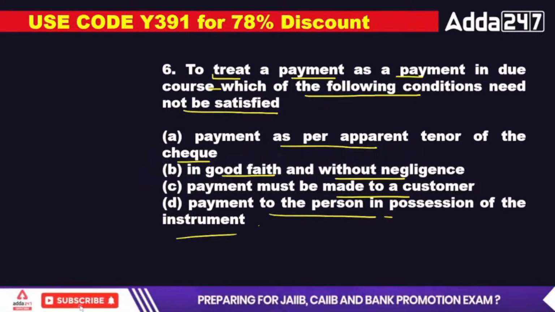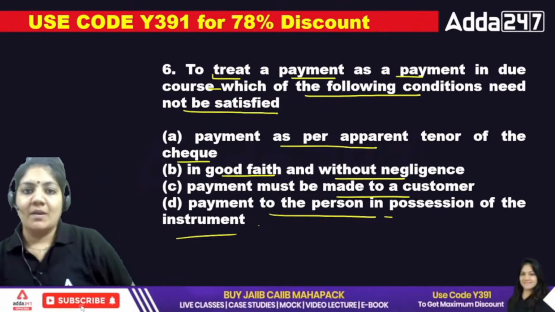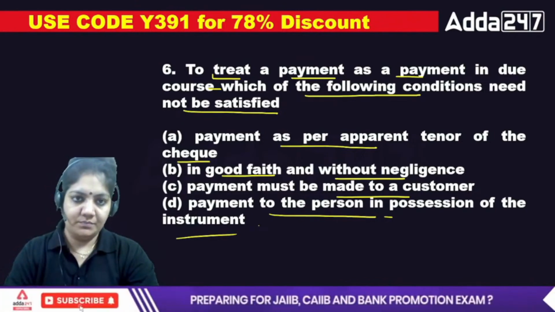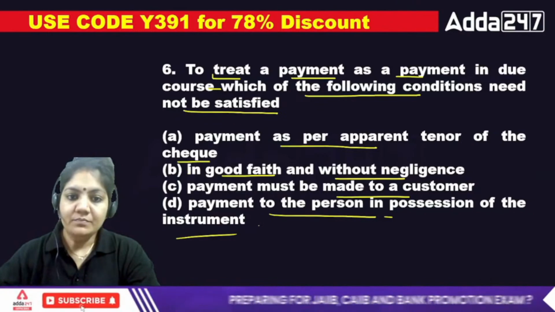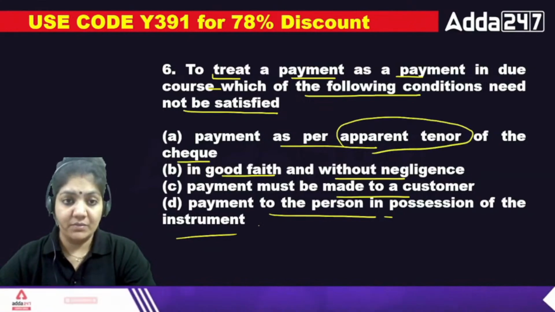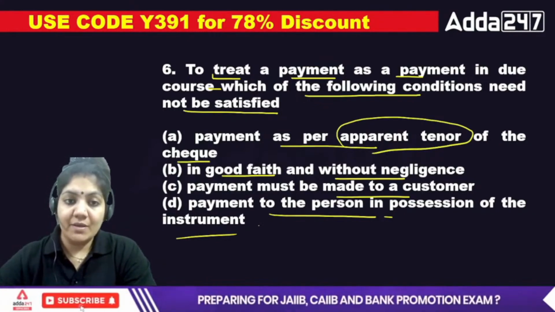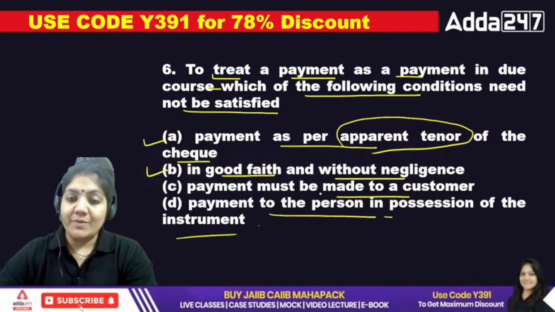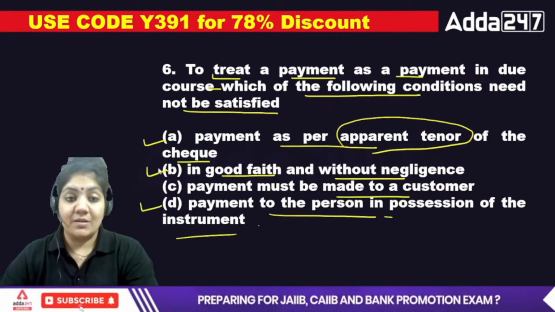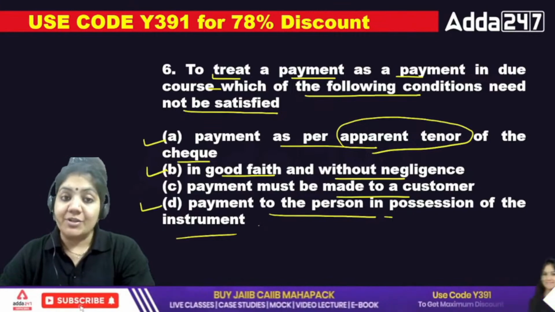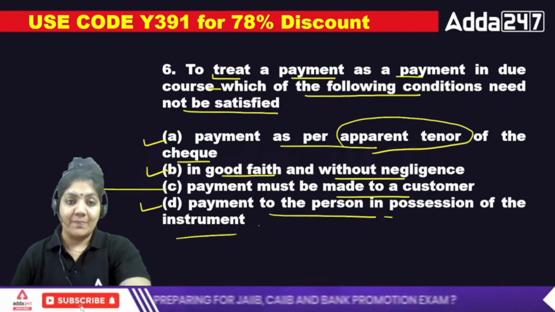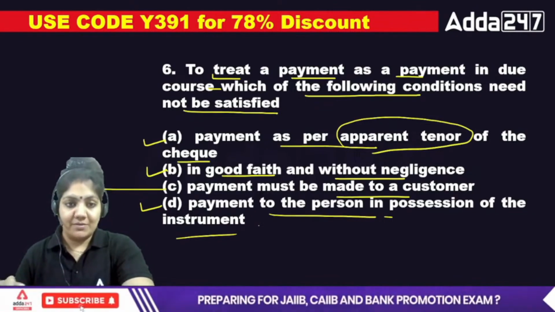This question also belongs to the condition of payment in due course. The first one, payment as per the apparent tenor. This phrase is written in section 10 of the Negotiable Instruments Act. Next, in good faith and without negligence, this is also right. Payment must be made to a customer, and payment to the person in possession, this is also right. So these three terms are written in section 10 of the Act. That's why C is the right answer, the one that need not be satisfied.